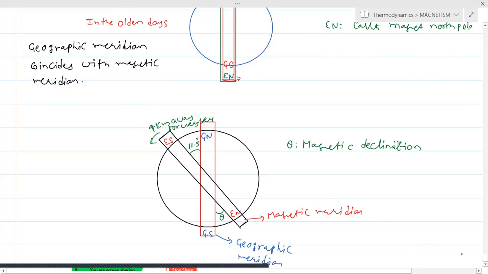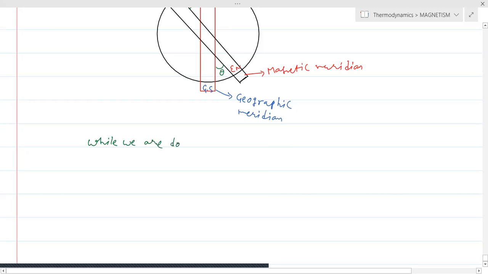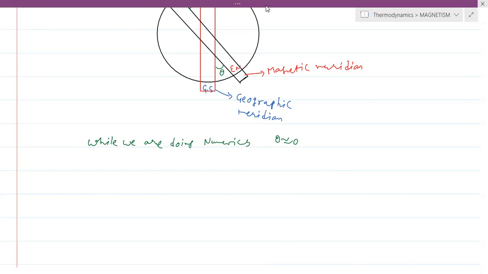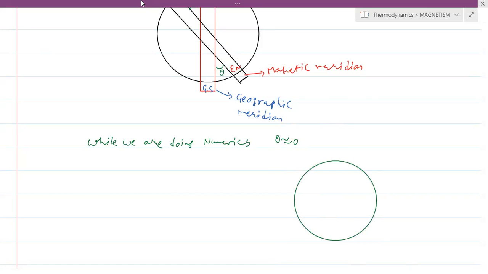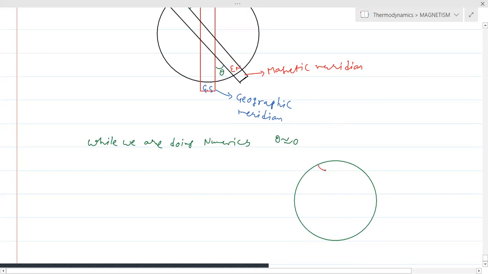But the most important thing is, while we are doing problems, numerics, we will assume that the declination is equivalent to 0. The declination is equivalent to 0. So again for your clarity, while you are doing problems, you should be very careful.